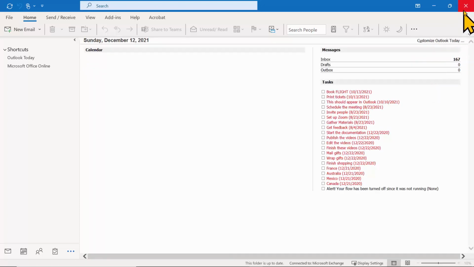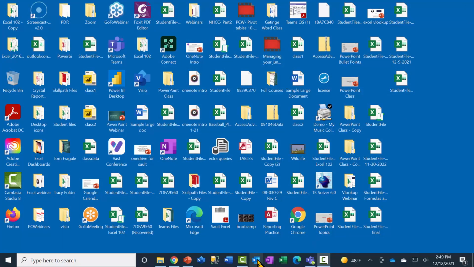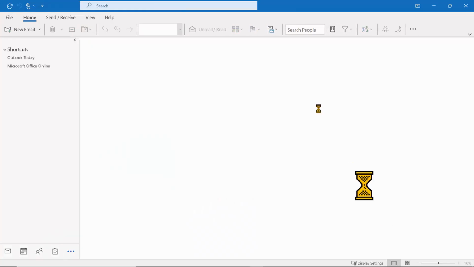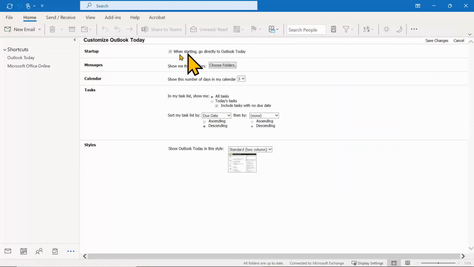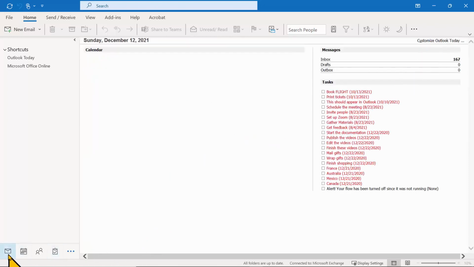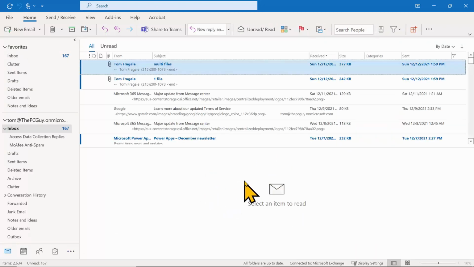And now once again, let me close out of Outlook. Let me go back into Outlook now. And notice the first thing you see is Outlook Today. So you pick on the three dots at the bottom, you pick on shortcuts, and then Outlook Today over here, and you pick on the three dots over here where it says Customize Outlook Today, and you make sure it is checked right there, and then you're going to save your changes. Now, I'm going to go into my inbox now.